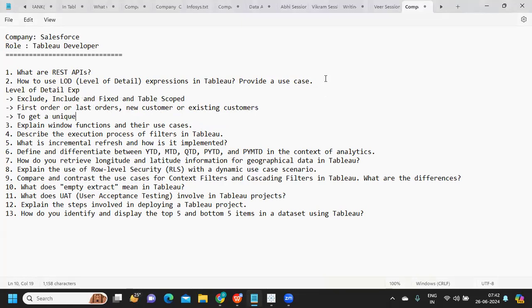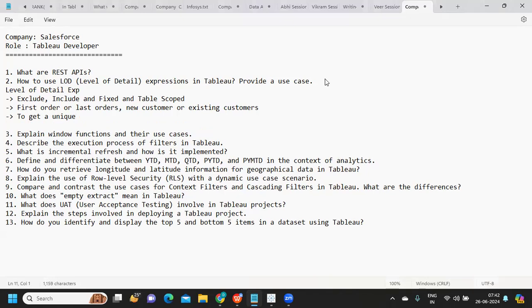Like say on a given date you have multiple entries, but the client is insisting that you need only the first entry for that particular day for that customer. Say I have a customer called Rahul, and on 26th of June this guy has made three transactions.